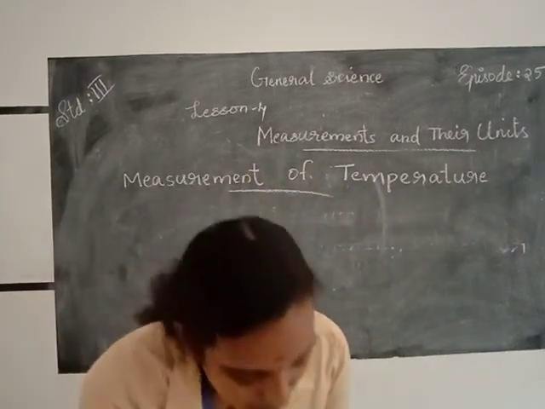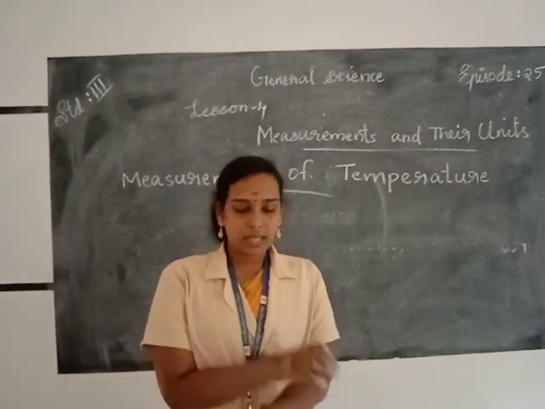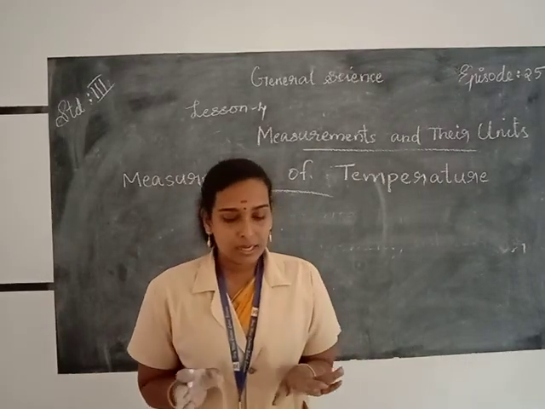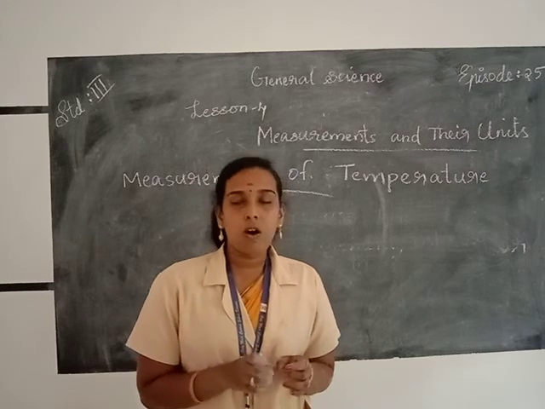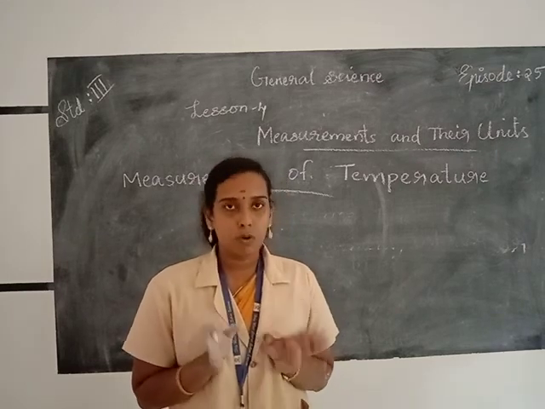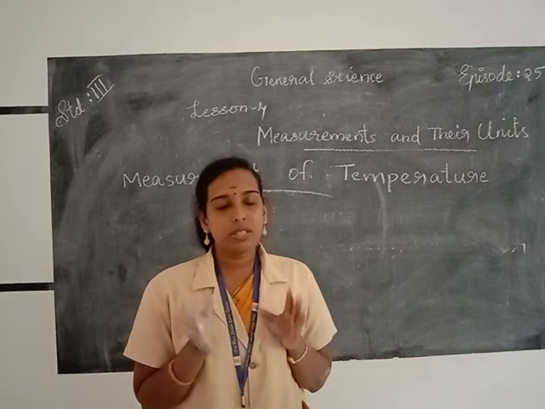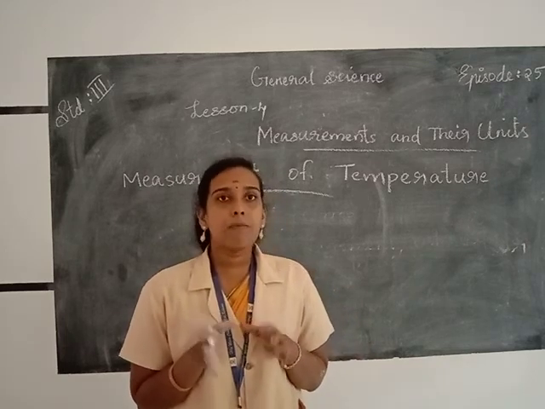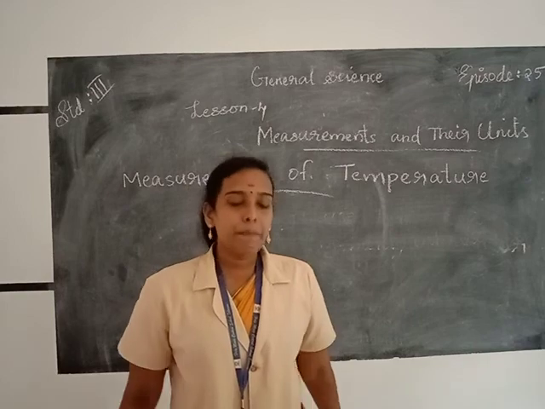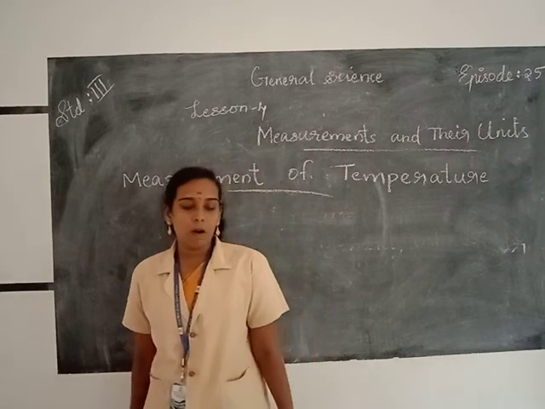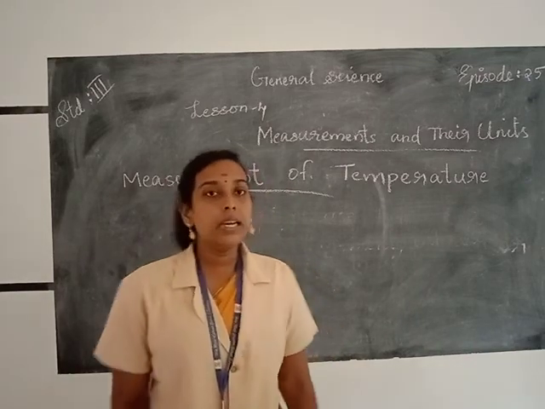We can easily tell whether our body is hot or cold by touching it. But we do not know how hot or cold our body is. To know the body temperature, we use a device called a thermometer. Temperature means the hotness or coldness of a body.